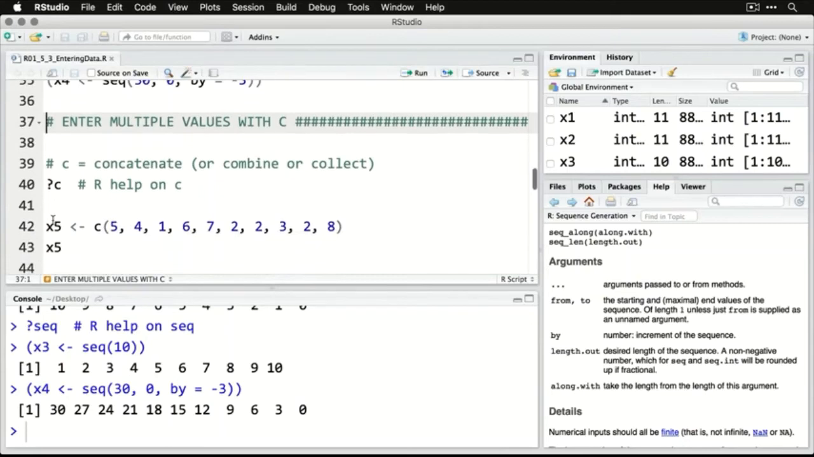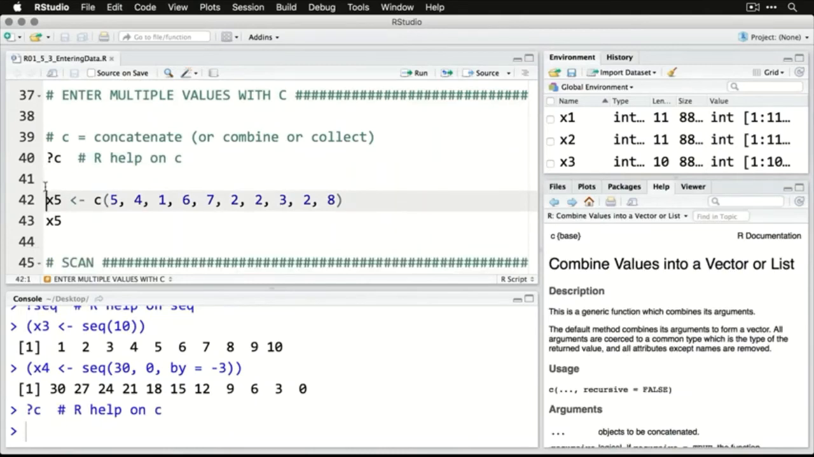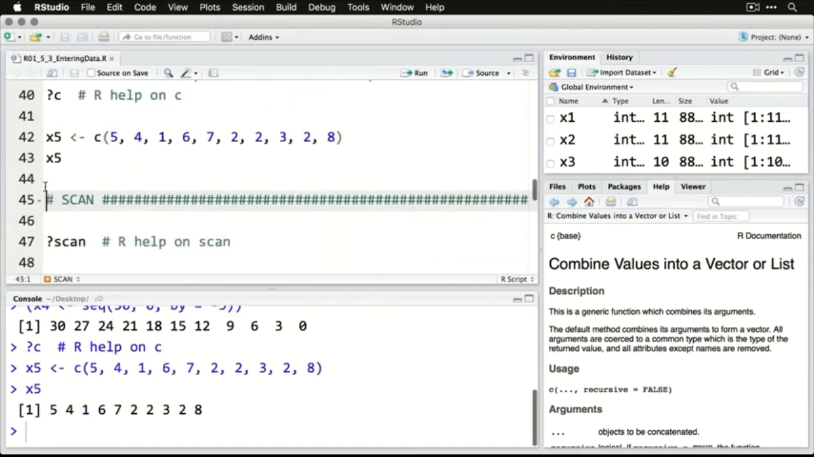So those are ways of doing sequential numbers, and that can be really helpful. Now, if you want to enter an arbitrary collection of numbers in different order, you can use C. That stands for concatenate. You can also think of it as combine or collect. We can call the help on that one. There it is. And let's just take these numbers and use C to combine them into the data object X5. And we can pull it, and there you see, it just went right through.